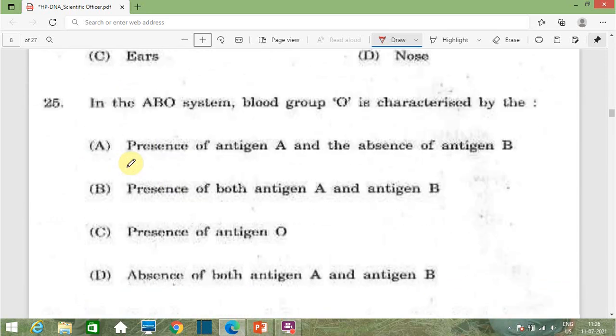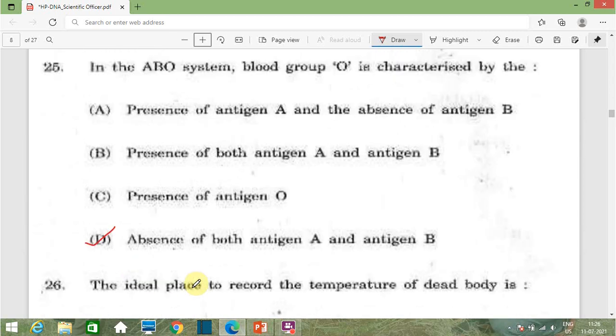Then the next question is, in the ABO system, blood group O is characterized by the option A presence of antigen A and the absence of antigen B. Option B presence of both antigens A and antigen B. Option C presence of antigen O. And option D absence of both antigen A and antigen B. So the correct answer of this question is option D. In O blood group there is absence of both the antigens, that is antigen A and antigen B.